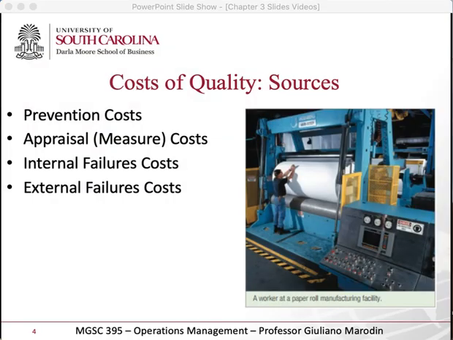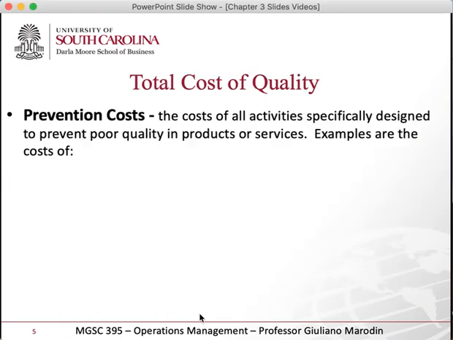So we're going to talk about these four classifications. These are the most important classifications of cost of quality. Okay, prevention, appraisal, internal failures, and external failures. Okay, so prevention cost, right? As the name already telling us, prevention costs are all the costs associated with preventing something from happening, preventing the mistakes from happening.